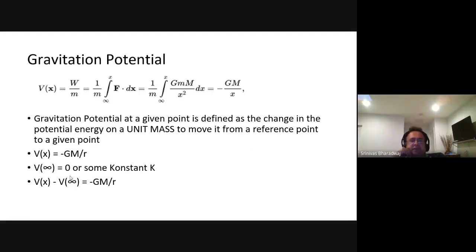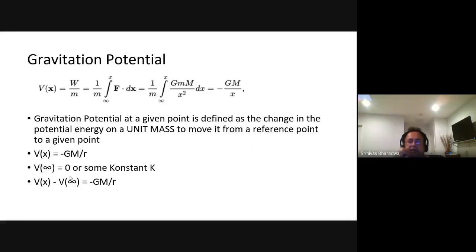V of x is the integral of f dot dx, where V is gravitational potential, which is the work done per unit mass. So you add a 1 by m to that, and you do integration from infinity to a particular point x. What is the work done to bring a unit mass from infinity to a particular point? That is defined to be the gravitational potential. So it is 1 by m integral from infinity to x of f dot dx. F is GMm by x square.